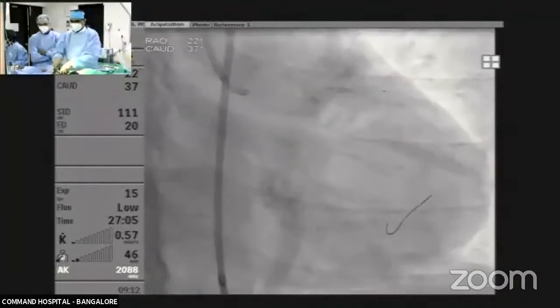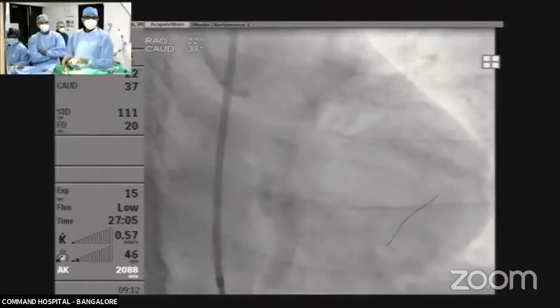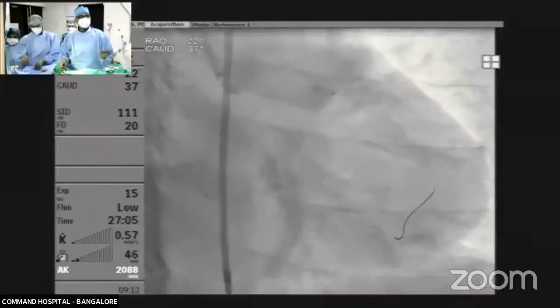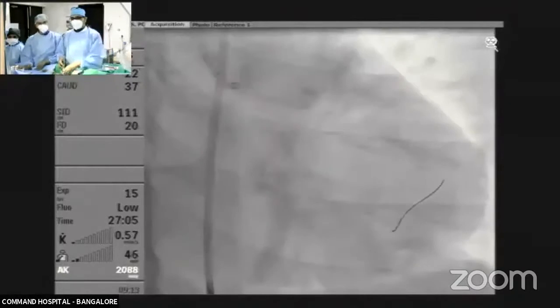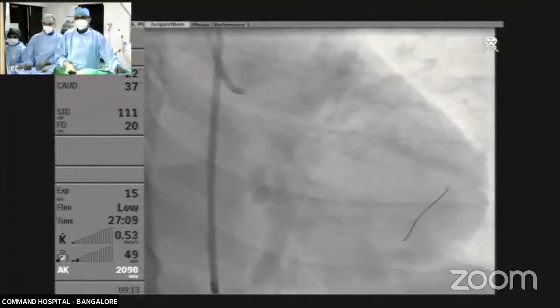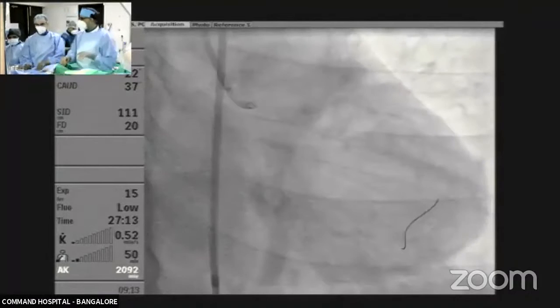Yeah, that's enough. So we're just going to look at an angiogram, decide our landing zones along with the OCT, and deliver the stent. Any comments from the faculty while we work? Absolutely fine. It's a beautiful strategy. Very nice demonstration of fibrocalcific lesion preparation. Let's do one RAO cranial again.